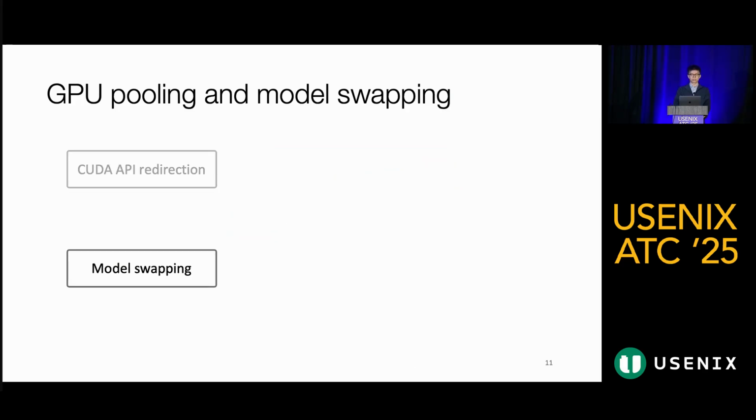Torpor also employs model pipeline execution to further reduce the overhead of model swapping. As soon as a layer of the model is loaded onto the GPU, its execution can begin immediately. There is no need to wait for the entire model to be transferred. This approach allows overlapping the transmission of model weights and the computation, which further reduces the communication overhead.